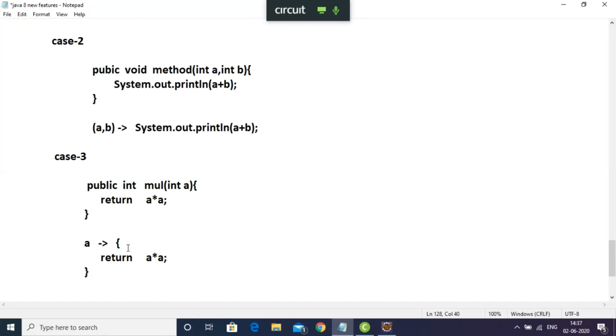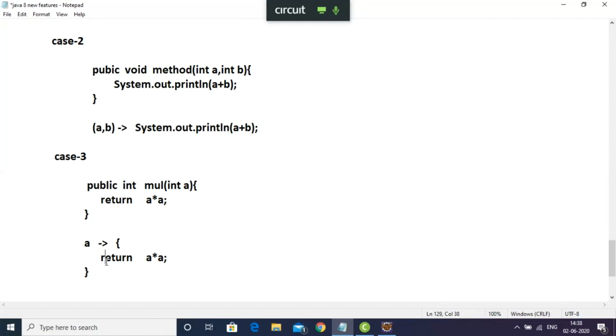Now on the right side, you can see this method is returning the multiplication between the same number. You have to remember that inside curly braces, return is mandatory. Another property: inside curly braces, return is mandatory.